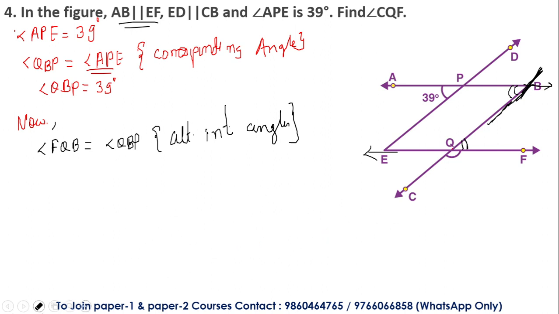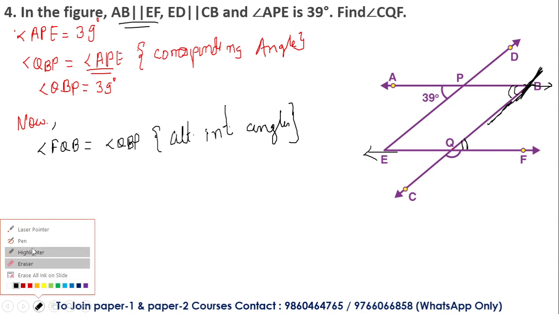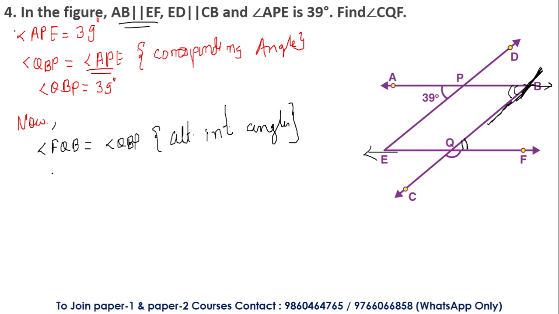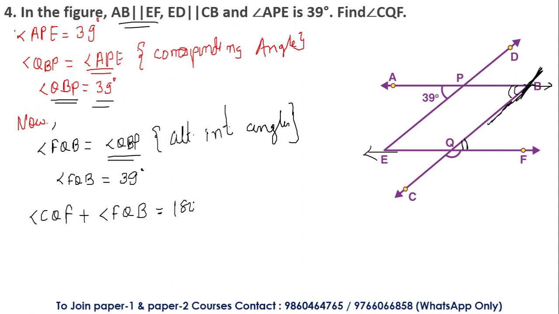So till now we have understood two concepts. One is the corresponding angles, the other one is the alternate interior angles. So we know in the given figure, angle FQB is again going to be 39 degrees. Why? Because we have found QBP is equal to 39. If QBP is 39, then FQB is also going to be 39. The other concept is the linear pair, where angle CQF, look at the figure please, angle CQF plus angle FQB is equal to 180 degrees, because this is the linear pair.